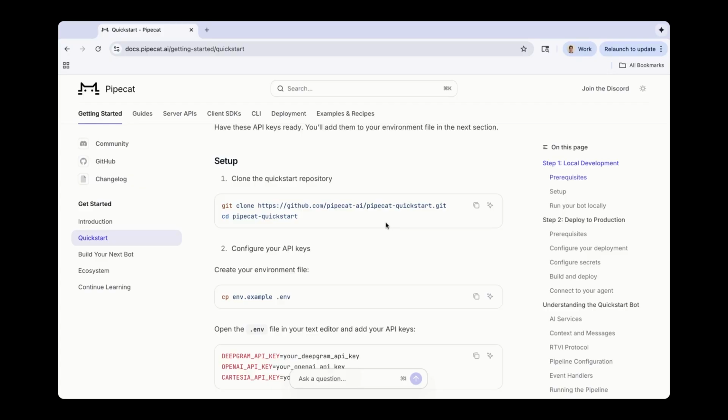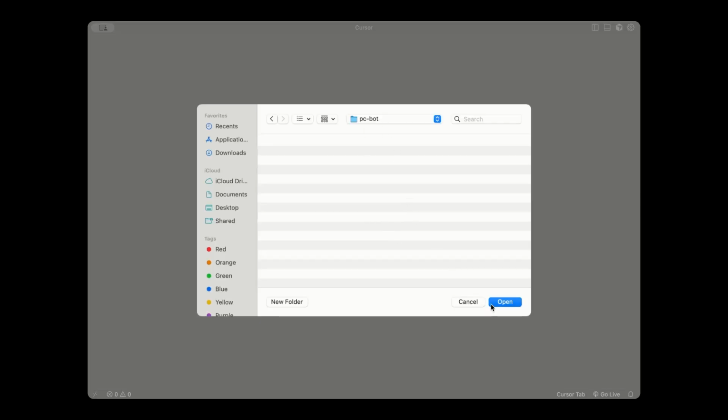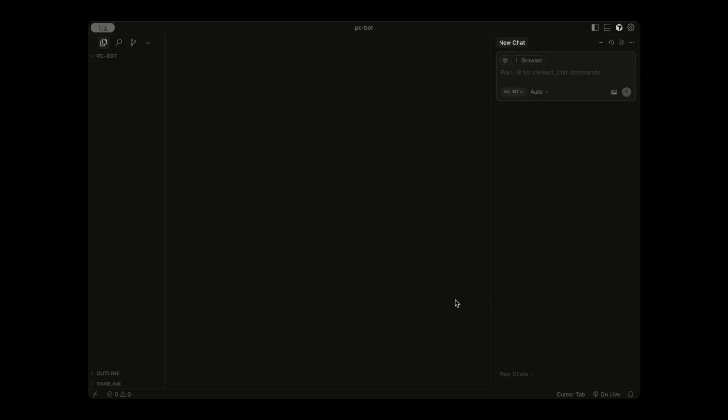For this tutorial, I'm going to be using Cursor. Over here in Cursor, I'm going to click Open Project, and I'm going to open this Pipecat bot folder that I just created. Now I'm going to open the terminal. On Mac, you can do that by pressing Control+`, and we can just paste in that command that we copied from the Pipecat docs.